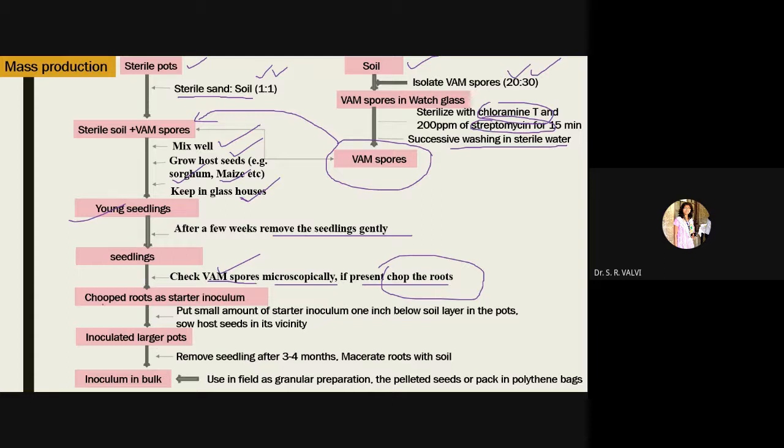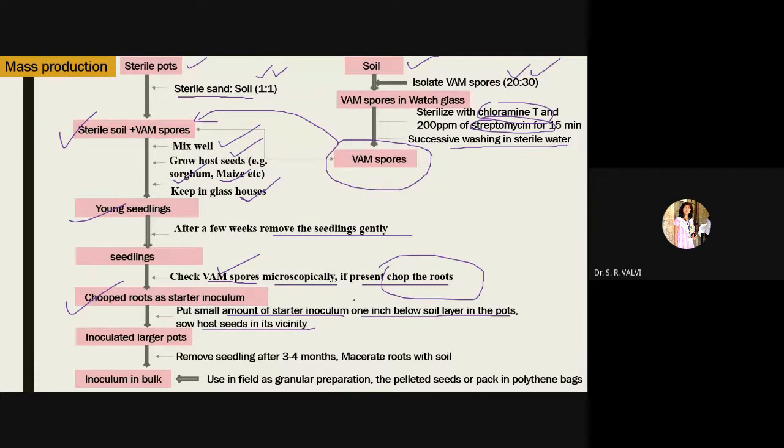Now chopped roots add starter inoculum. Now put a small amount of starter inoculum 1 inch below the soil layer in pots, and sow the host seed in its vicinity. See, means again first we have taken the soil, we have added the spores. Then we have grown these plants, right?